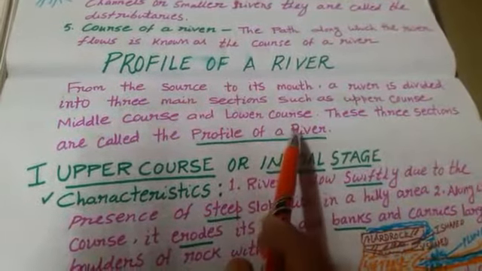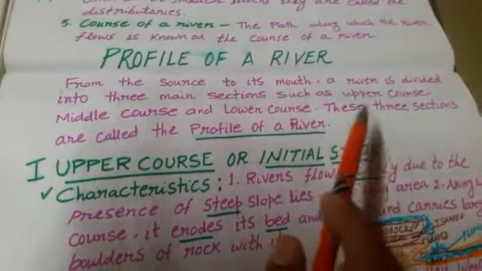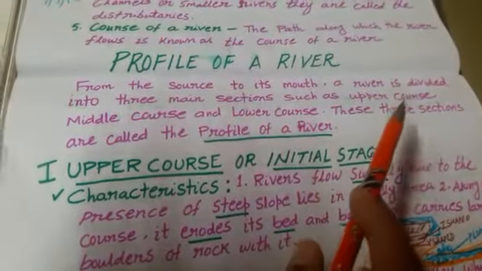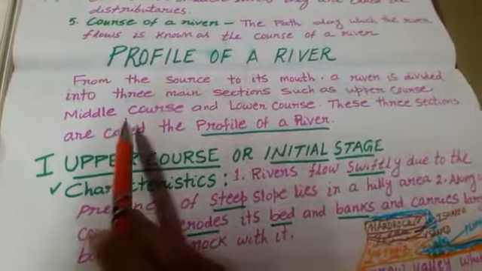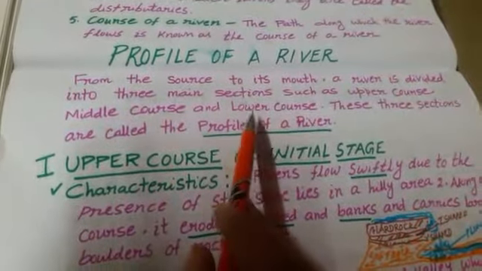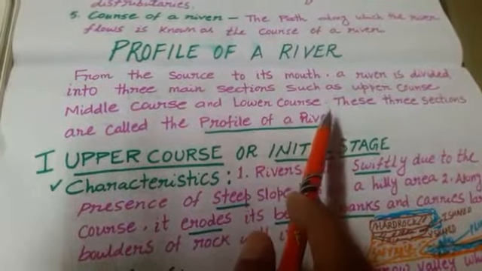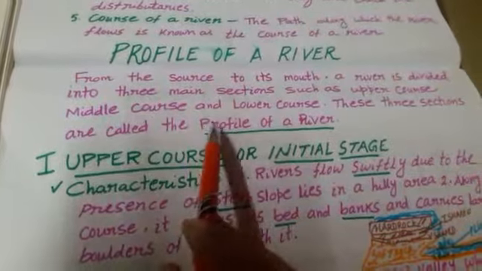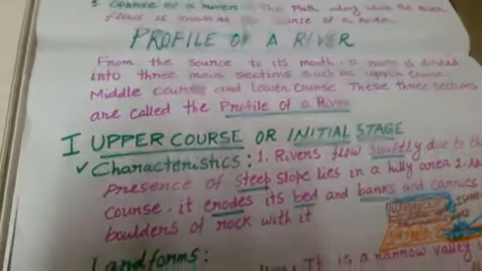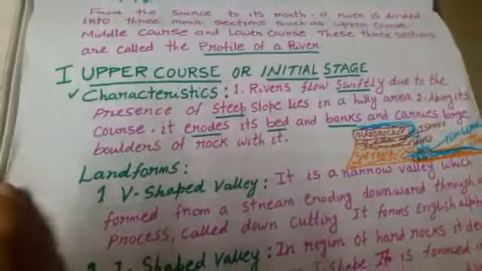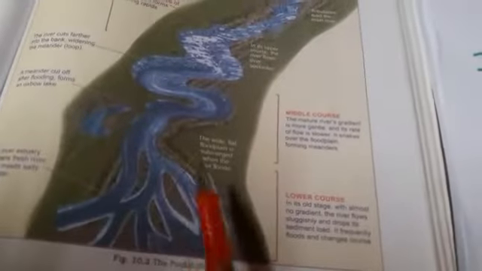What do you mean by profile of a river? What are the three sections? Upper section or upper course, middle section or middle course and lower section or lower course. Now we learn about the upper course or initial stage. This is known as upper course, this is known as middle course and this part of a river is known as lower course.